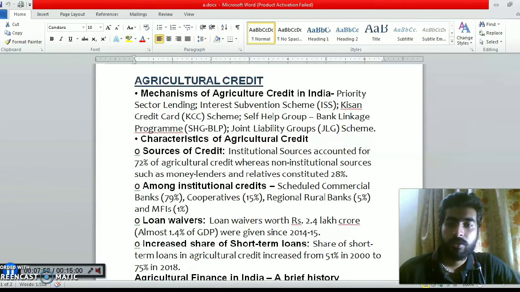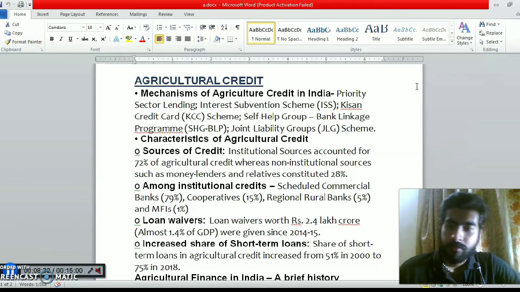Starting with the main points, the mechanisms of agriculture credit in India start with priority sector lending (PSL) and the interest subvention scheme (ISS), and also the Kisan Credit Card (KCC) scheme, the self-help group bank linkage program (SHG BLP), and also the joint liability groups (JLG) scheme. Those are the main mechanisms of agriculture credit.